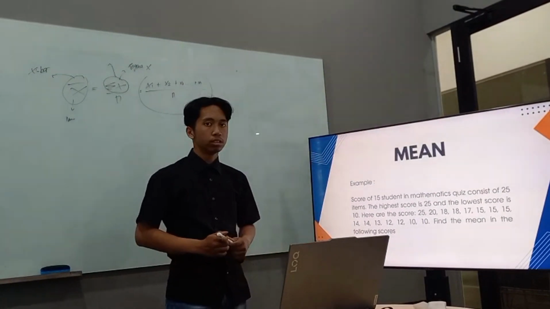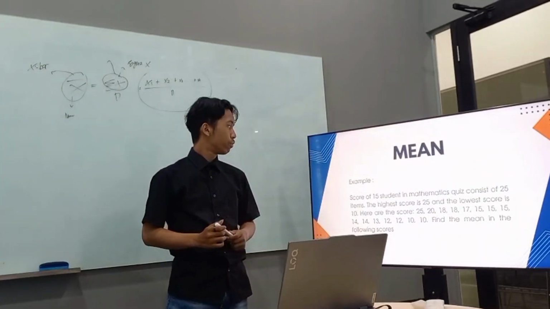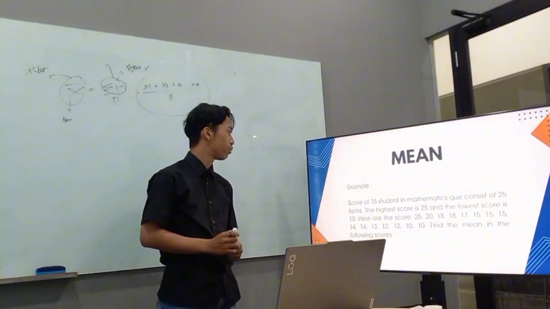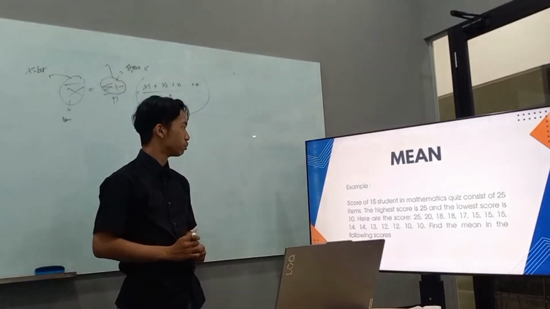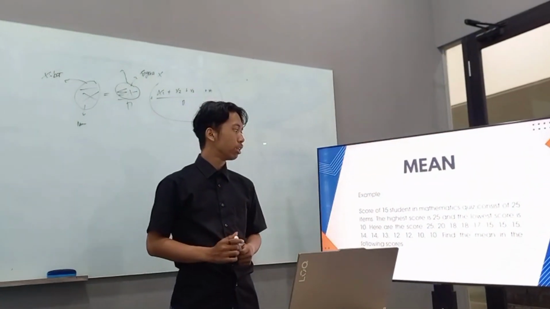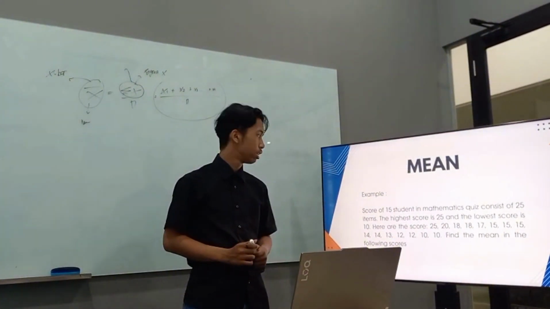Example: the scores of 15 students in a mathematics quiz consisting of 25 items. The highest score is 25 and the lowest score is 10.